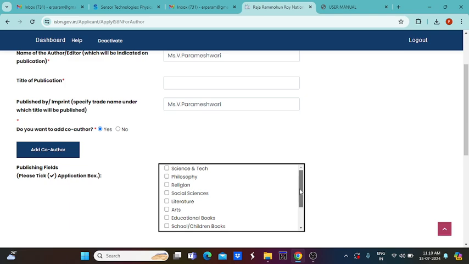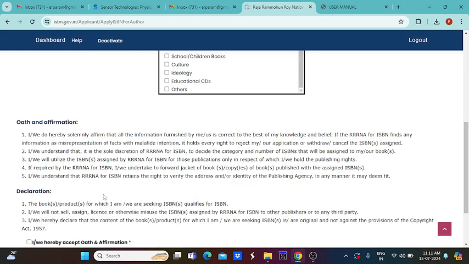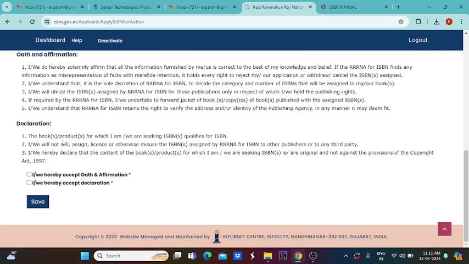Here, if you apply for educational books, you just click it, or any literature work, arts, children's books, cultural-related things, or in the form of CDs, everything can be applied here. For a magazine or newsletter, I just give others. Once you give others, it will move to the next step. After that, we have to give some declaration, and we just click both checkboxes and save everything.